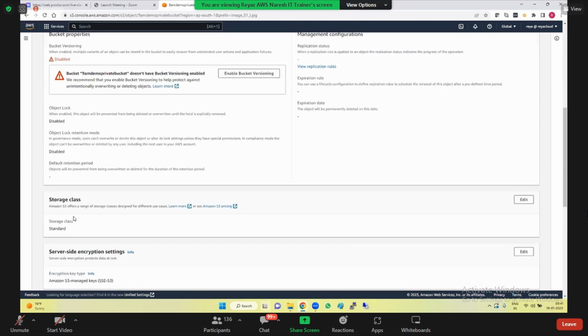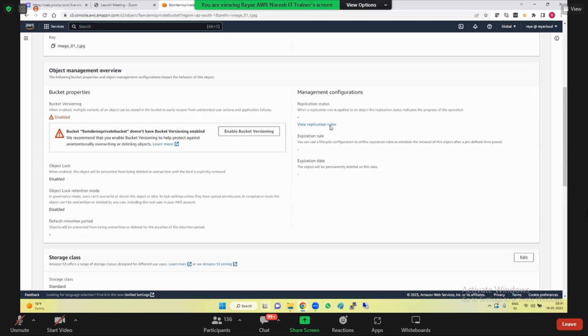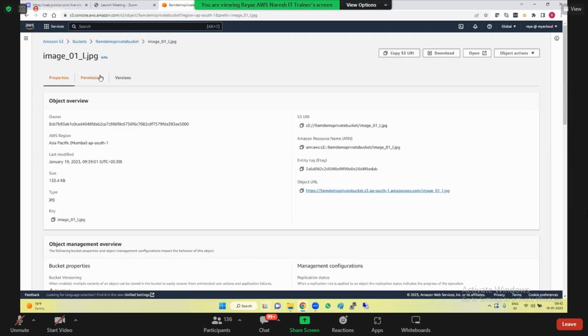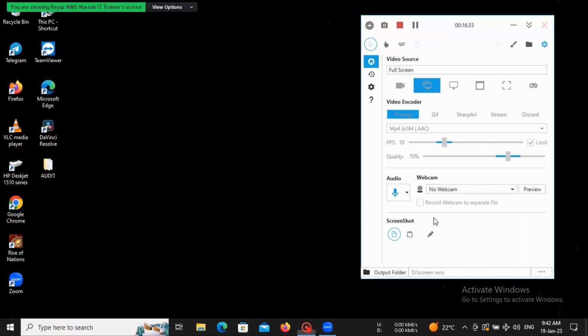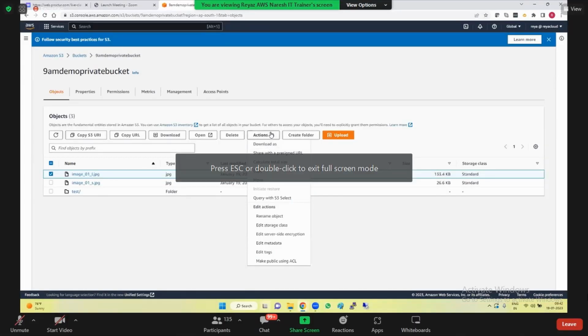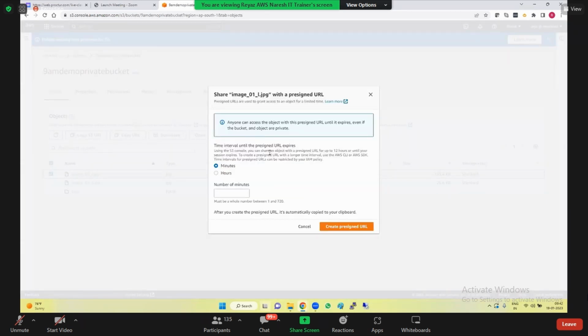The same thing that we have discussed. So here you can copy URI, copy URL to open it. You can download, you can open, you can delete it. In Actions also you can download. And do you see this here? Share with a pre-signed URL. Do you remember what a pre-signed URL is?